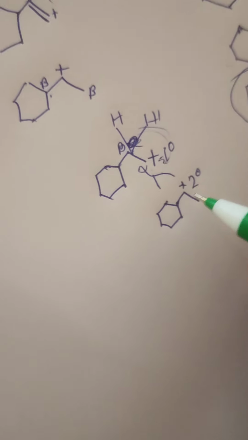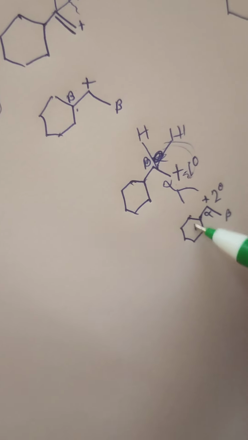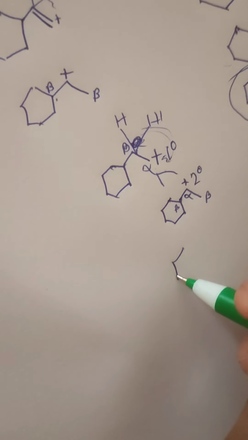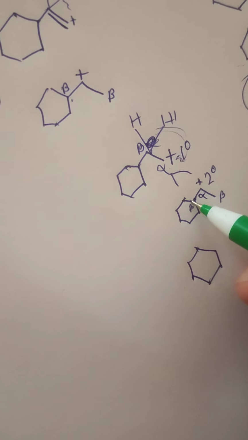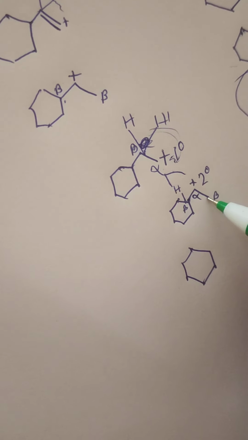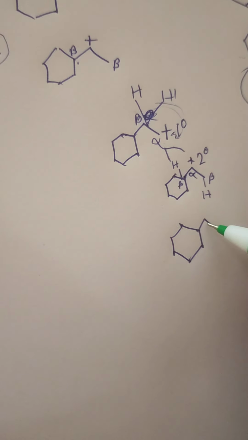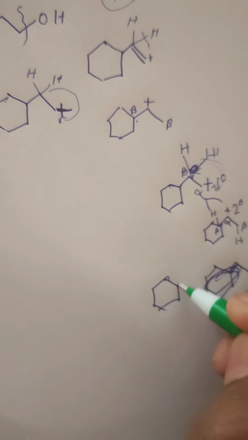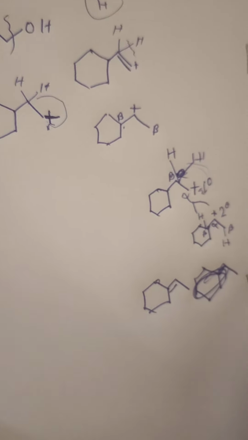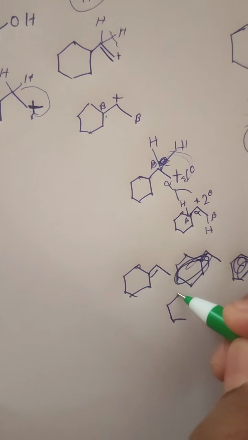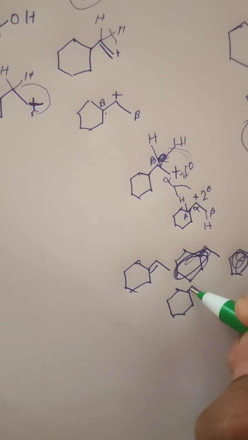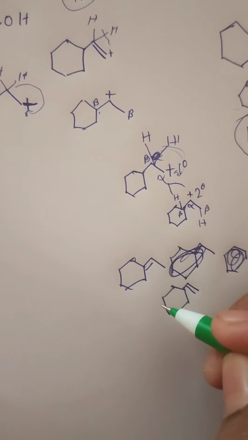So here now we can do the beta elimination. Here this would be alpha, and this would be beta, and this would be beta, right? Here it has one hydrogen, and here it has one hydrogen, so two products can be formed. One would be this, and the other would be this, right? So two products can be formed.